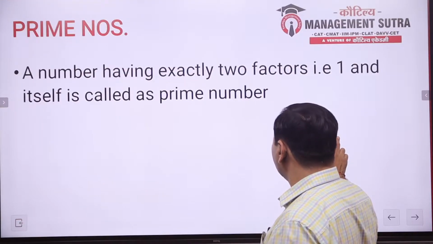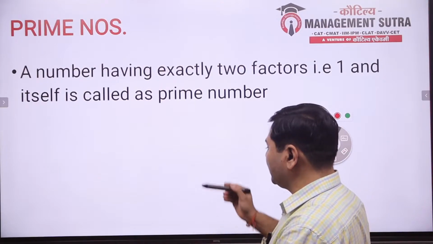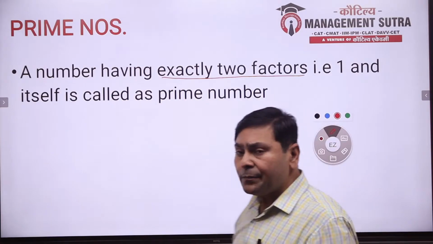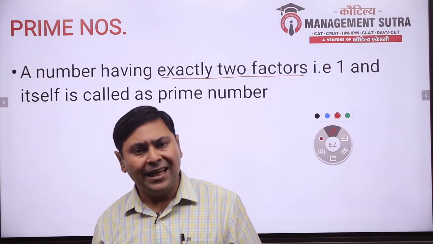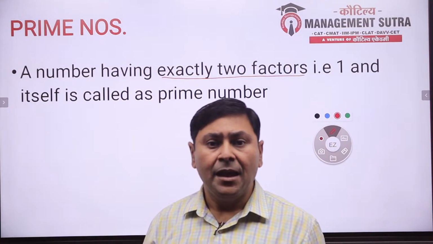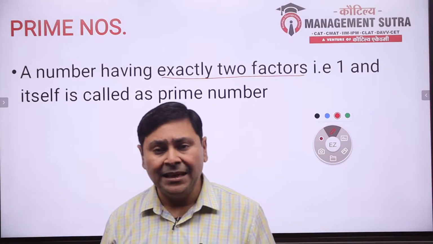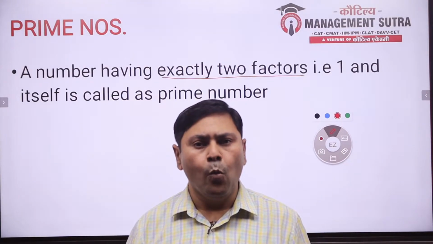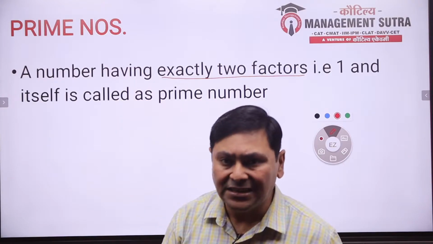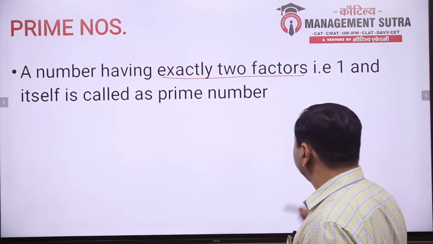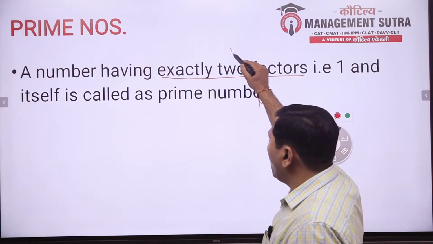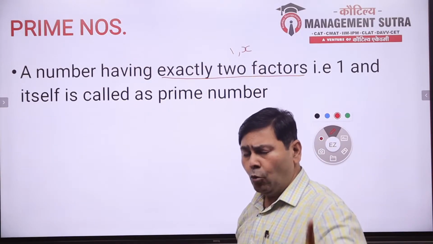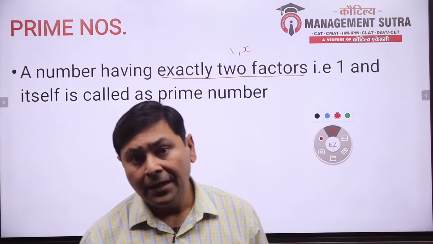What are the 2 factors? 1 and the number itself. Exactly 2, not more than 2, not less than 2.